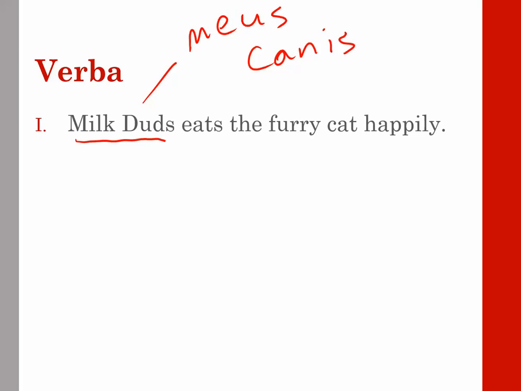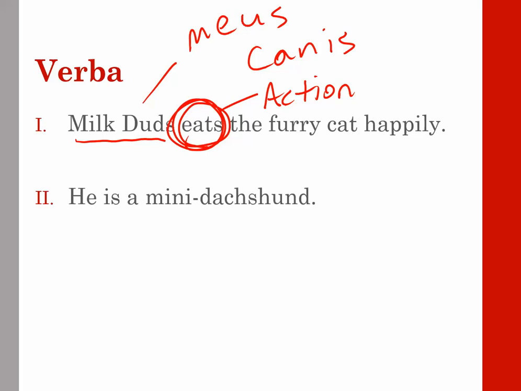Milk Duds eats the furry cat happily. We need to ask ourselves, is there an action or is something being something in this sentence? Because that'll lead us to the verb. Well, there is an action, it's eats, and someone is doing it. Milk Duds is. So it is an action verb. Look at that. We answered 2 questions in 1. We found the verb and we classified the type. How do I know it's an action? Because I can do it. I can eat things.